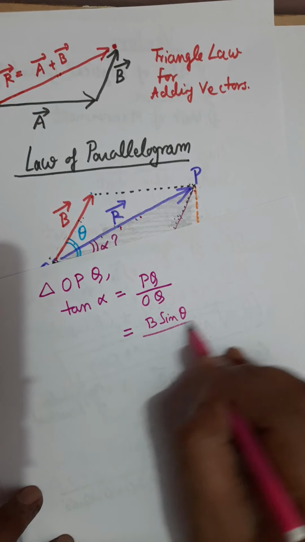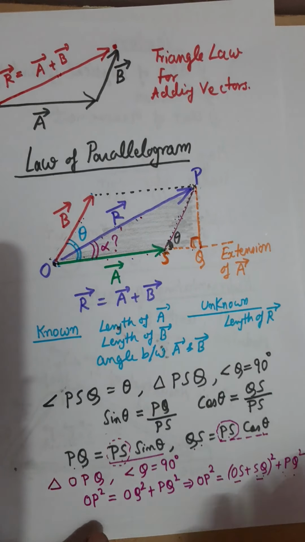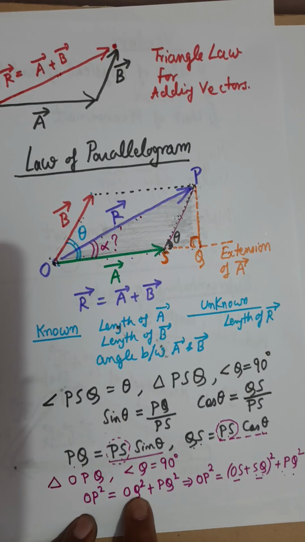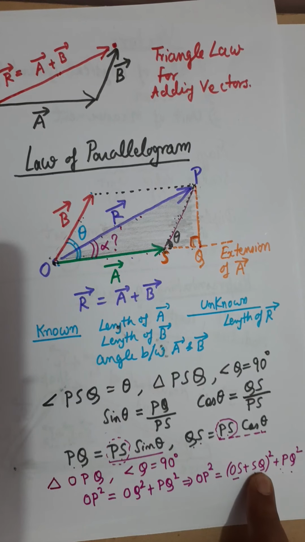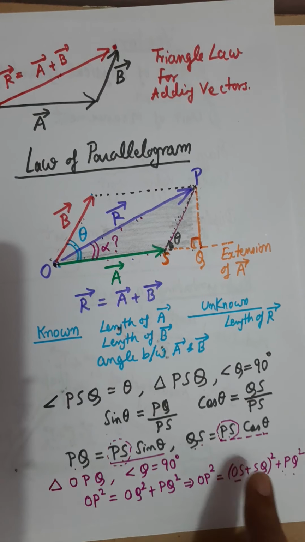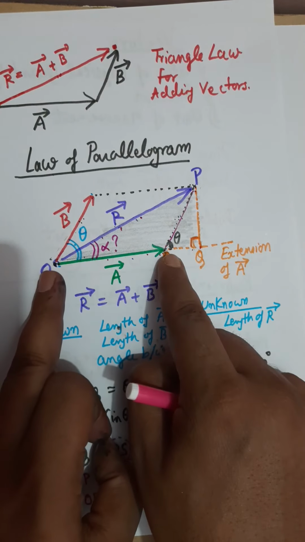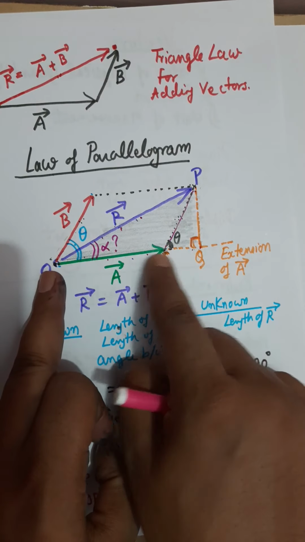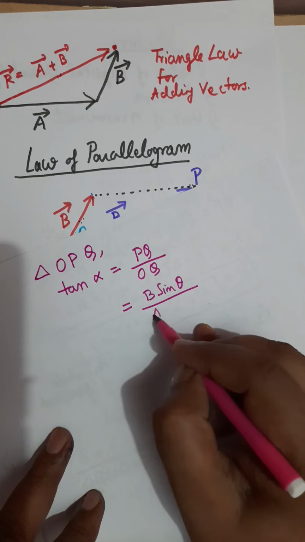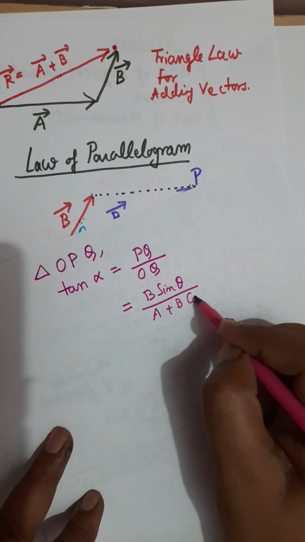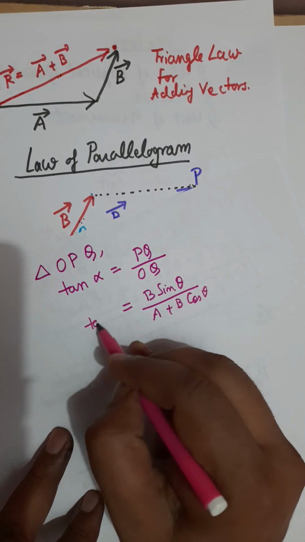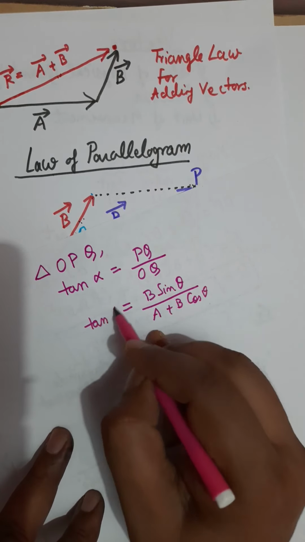And what is OQ? You have written OQ as OS plus SQ. OS means the length of vector A, and SQ means PS cos theta. So here you can write A plus B cos theta. And this way you can find the angle alpha which our resultant makes with vector A.